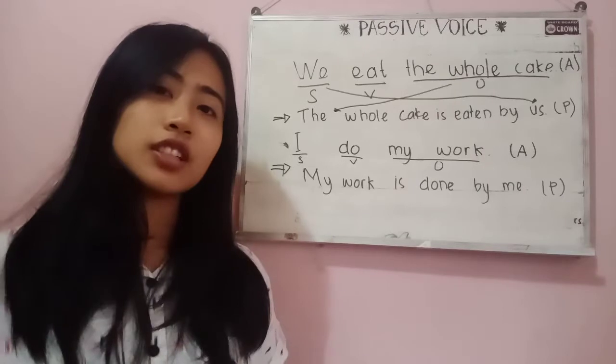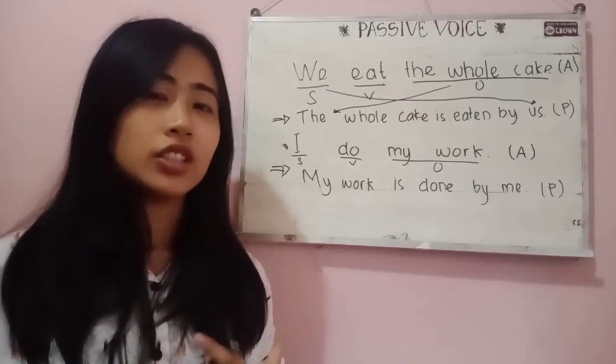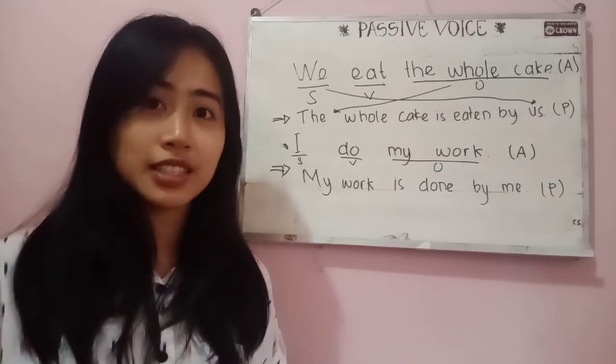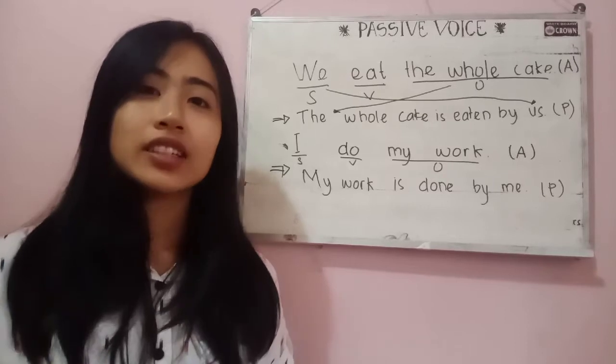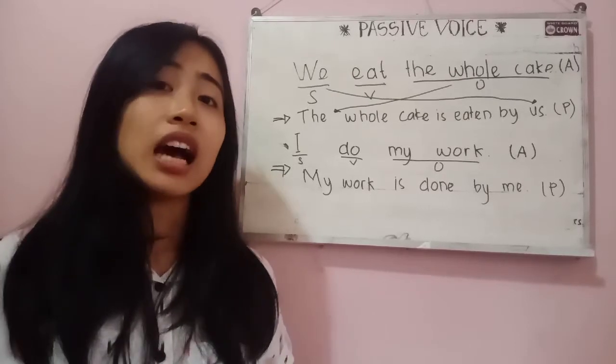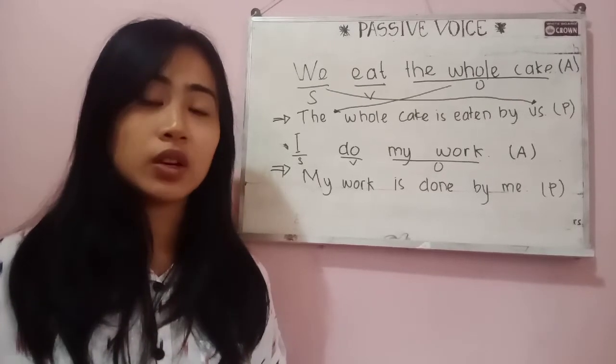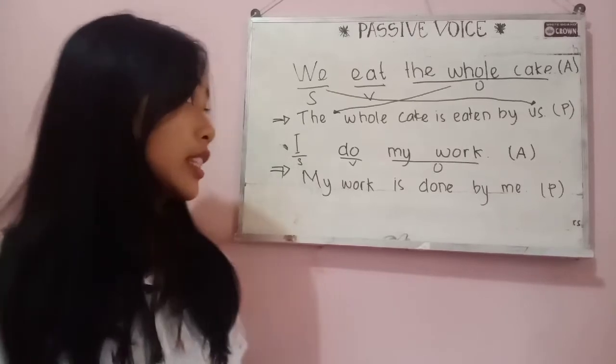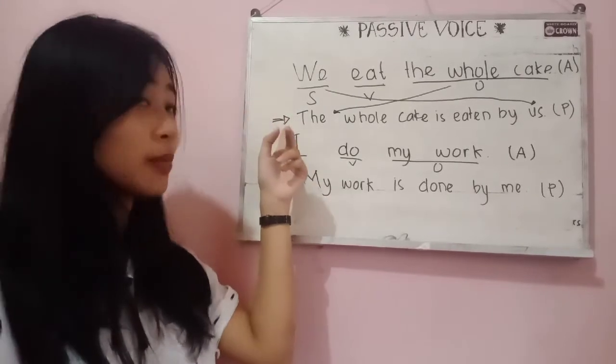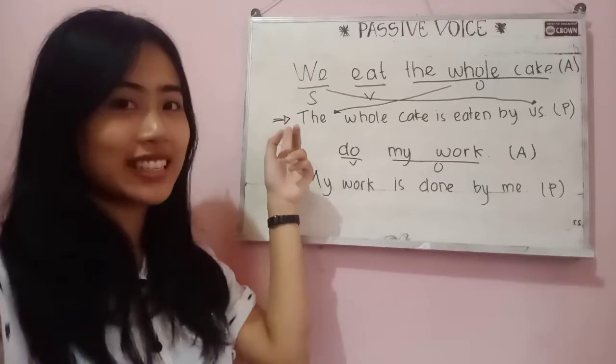Friends, do you get how to change it, or how to formulate the passive voice? Here I want to share some steps on how to formulate the passive voice, or how to change an active sentence into a passive sentence.